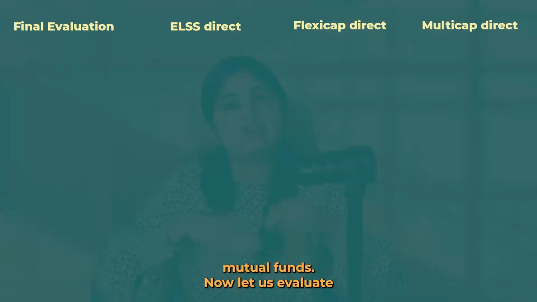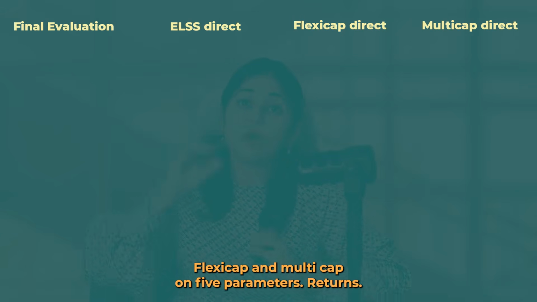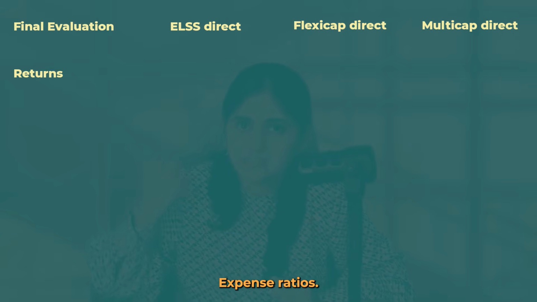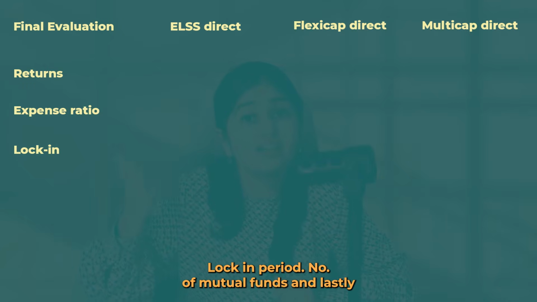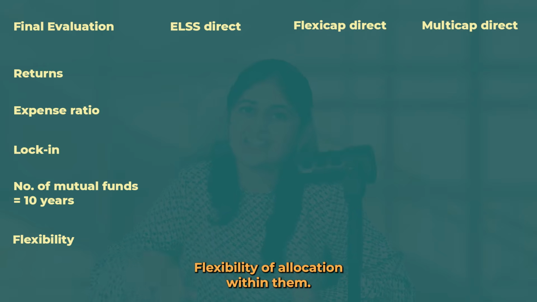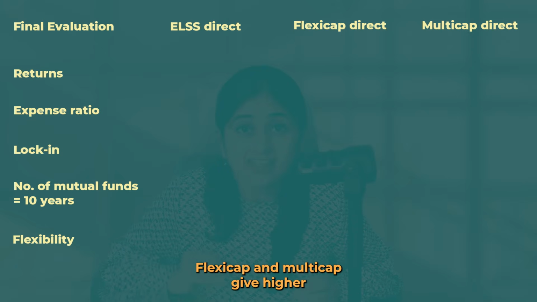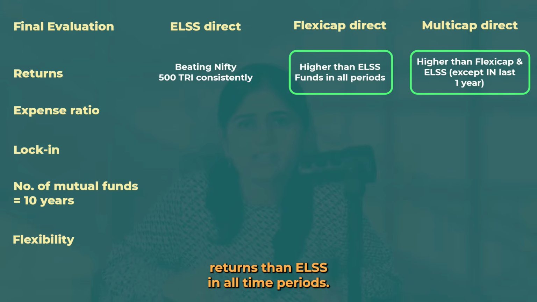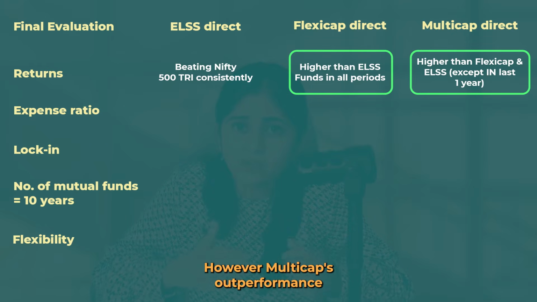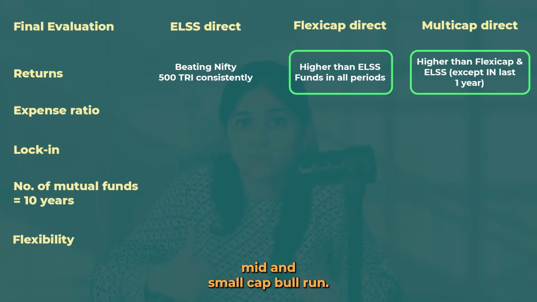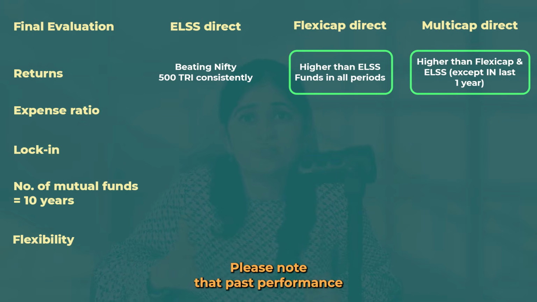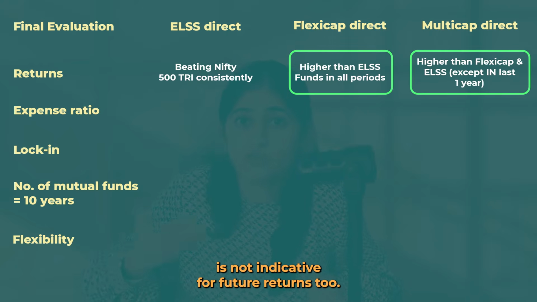Now let us evaluate ELSS, flexi-cap and multi-cap on 5 parameters: returns, expense ratios, lock-in period, number of mutual funds, and lastly, flexibility of allocation within them. Flexi-cap and multi-cap give higher returns than ELSS in all time periods. However, multi-cap's outperformance depends on mid and small cap bull run. Please note that past performance is not indicative of future returns too.